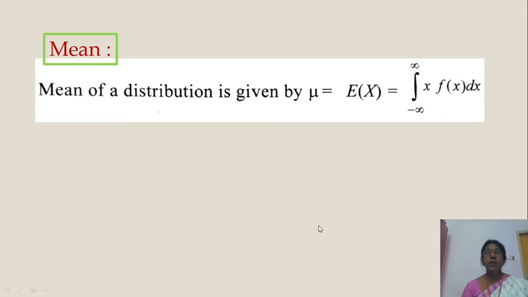Now the mean. In the last class we have seen the mean of the mass function, but here it is the mean of the continuous variable, which gives the density function. The mean of the density function, the mean of the distribution, is given by mu. The symbol is the same, we call it mu or E of x. That is equal to, there we used sigma x p of x, here it is the integral of x f of x dx with limits minus infinity to infinity. Here x is a continuous variable, and the mean mu is equal to E of x, equal to the integral from minus infinity to infinity of x f of x dx.